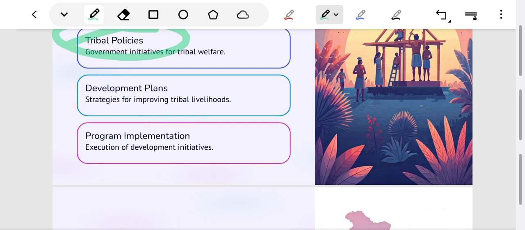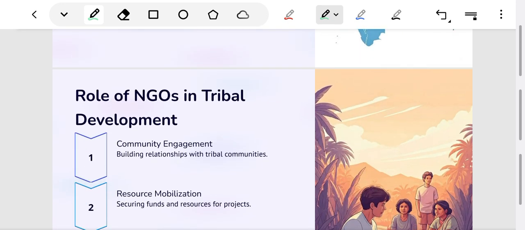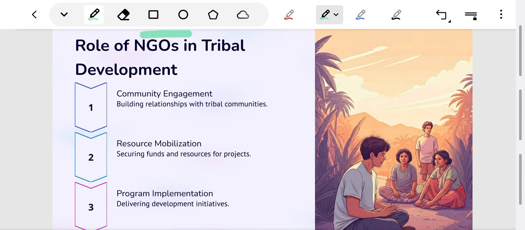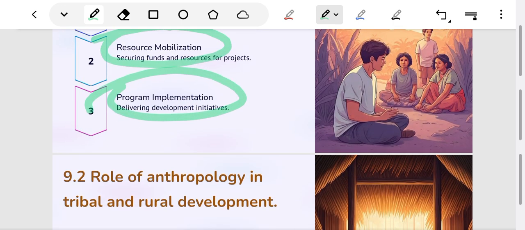We will discuss provisions of the Panchayats Act, PESA Act 1996. We will understand these concepts very clearly in the upcoming lectures of this chapter. We will study the role of NGOs in tribal development, such as community engagement, resource mobilization, and program implementation.